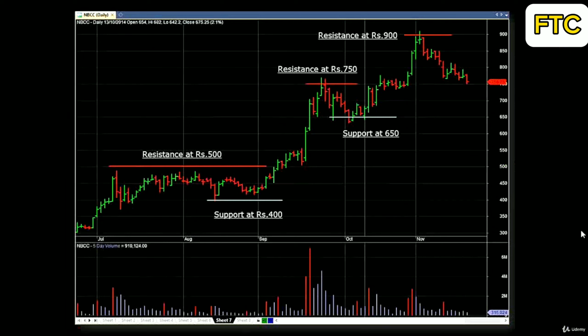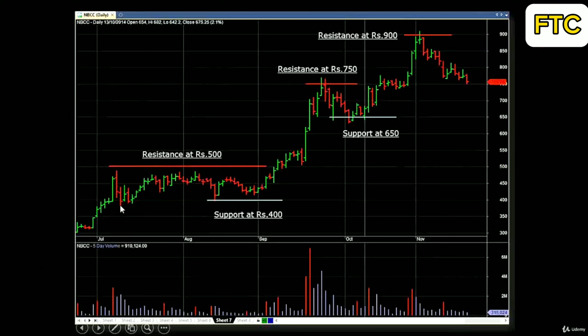Following is an NBCC chart. It covers data from July 2014 to November 2014. Starting from July, you can see the stock surged higher but failed to penetrate the level of 500.